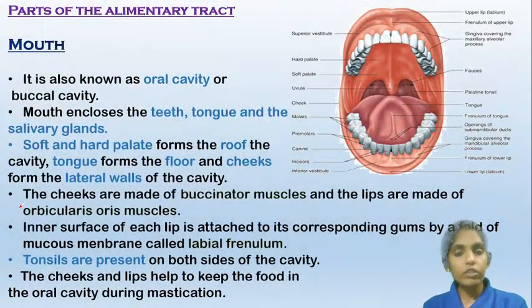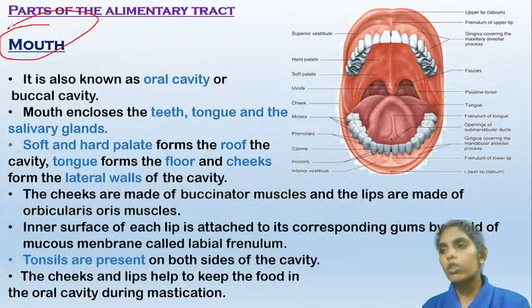So now let us start the different parts of the digestive system. You all know the starting part is the mouth. So let us start with the mouth. The space present in the mouth is known as the oral cavity or the buccal cavity.